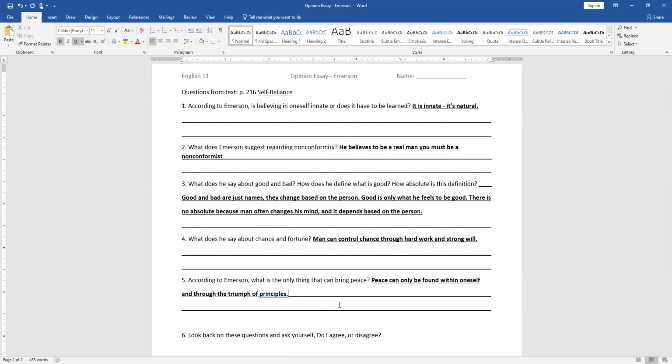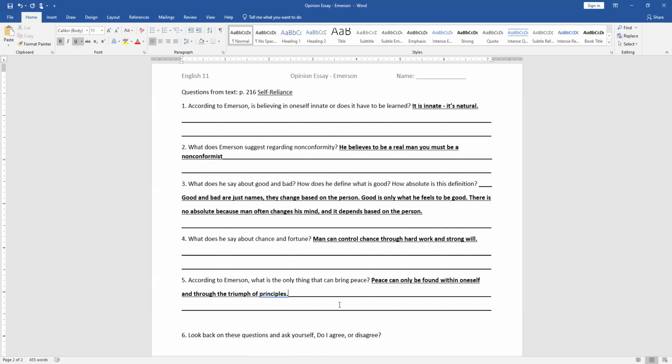So there are certainly some of these where that makes sense. But what you want to write about, if you want to talk about nonconformist as maybe one of your examples about that part of his philosophy, then maybe you could discuss the fact that it does depend on where you are, right? Because we want to conform to a Christ-like image. We do not want to conform to a world image. Maybe you could talk about that.